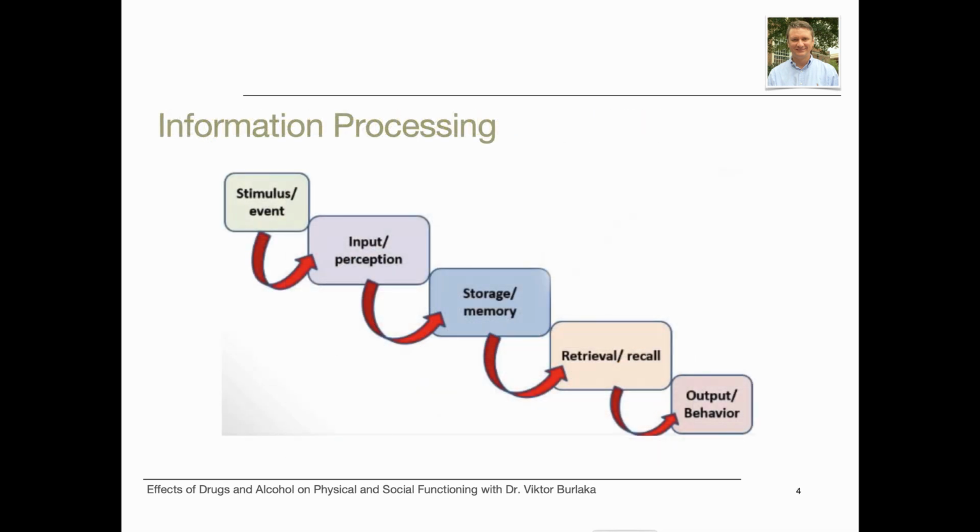Information processing. Information processing deals with the way individuals take in, perceive, organize, store, and retrieve information. When something happens, this something represents a stimulus. A person can perceive that through their five senses: seeing, hearing, taste, smell, and touch. The perceived information first moves to short-term memory for 20 to 30 seconds, and then it either gets lost or transferred into long-term memory.